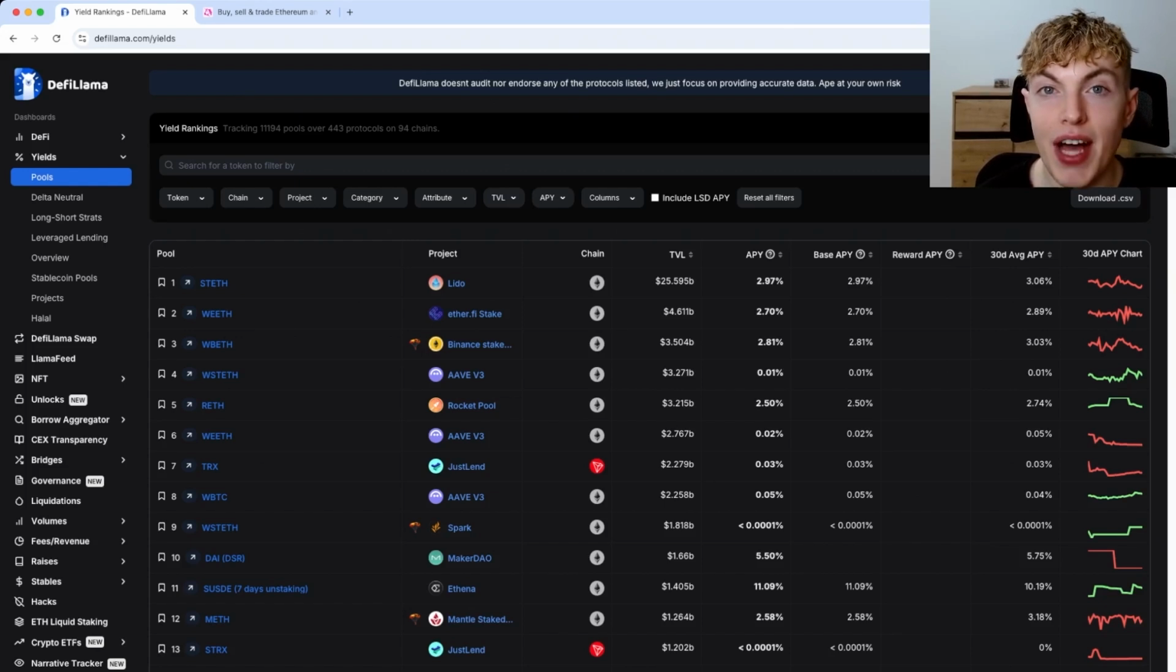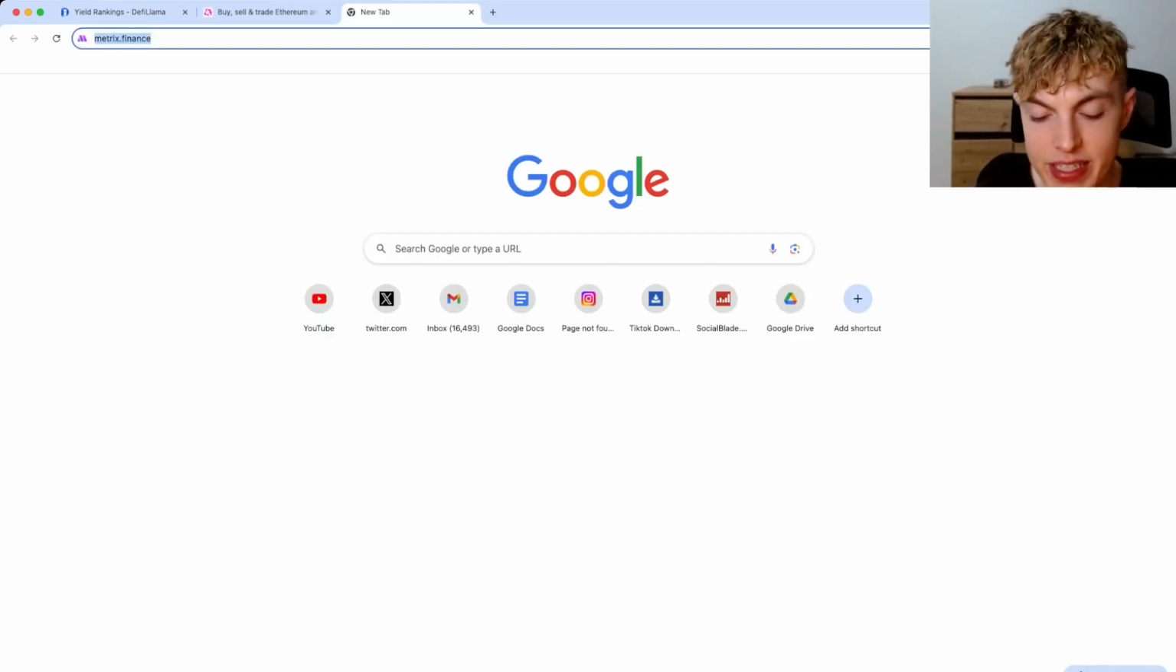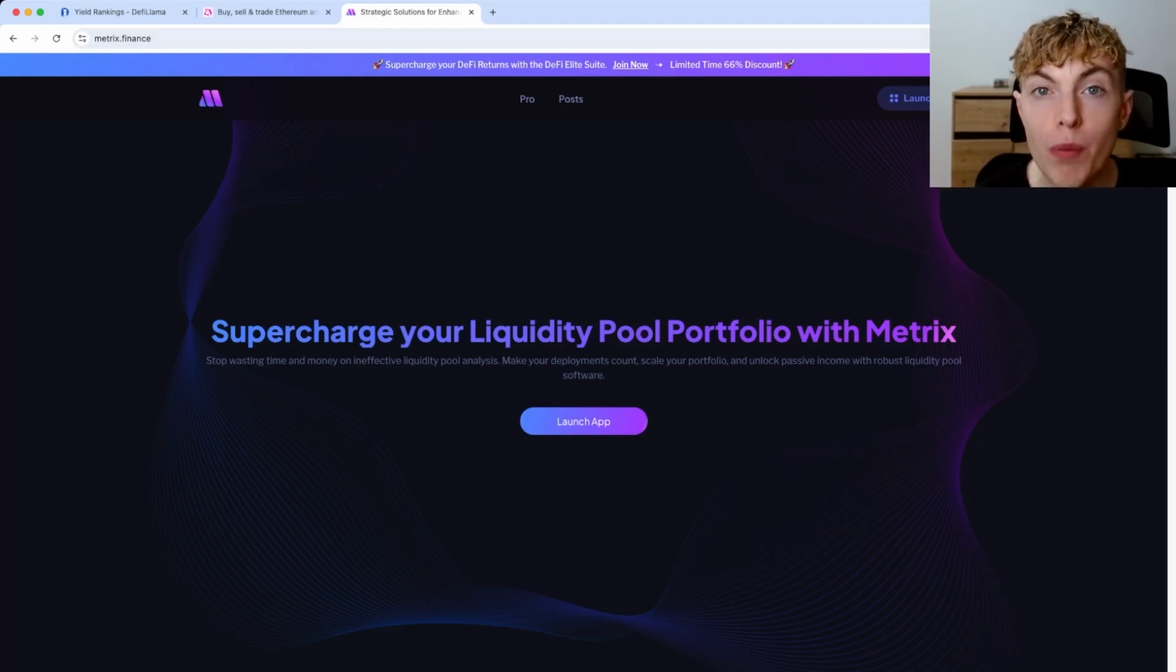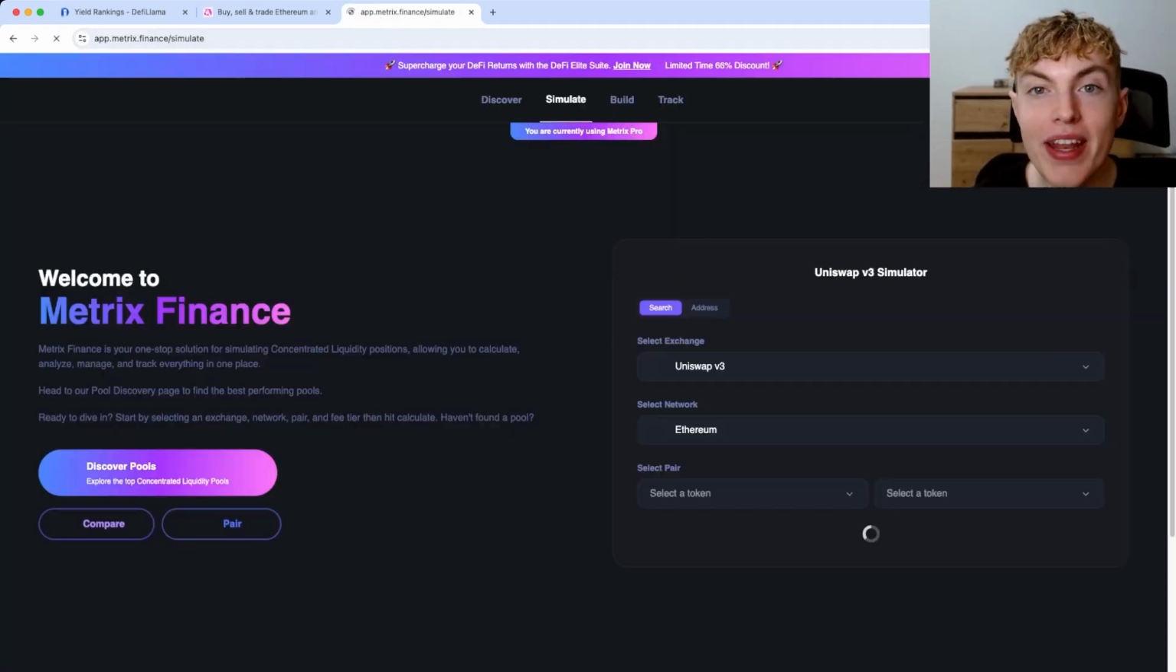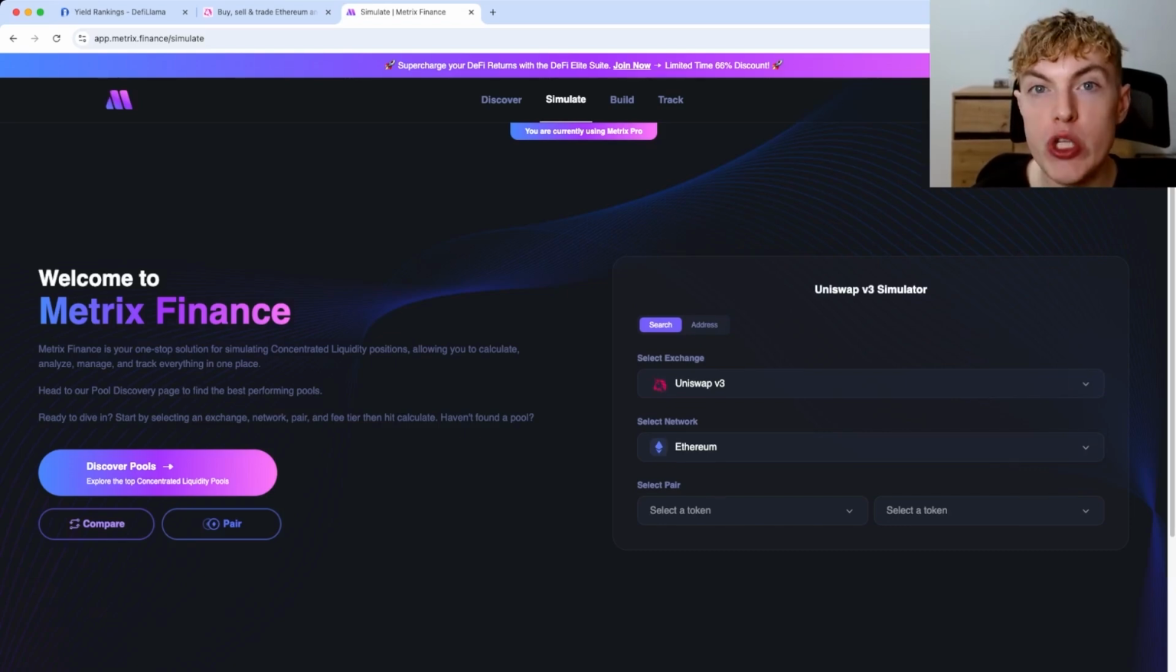Now on DeFi Llama and most websites, you can't do very deep research into these pools and you can't simulate the returns that you'd get by taking on exposure to certain assets. Now that is where metrics.finance comes into play. So this is a very helpful software for liquidity providing, definitely the best out there. So I'm going to go ahead and go to the website and launch the app. Now I do have the pro version, but some of the things in this video that I show you are going to be accessible with the free version.